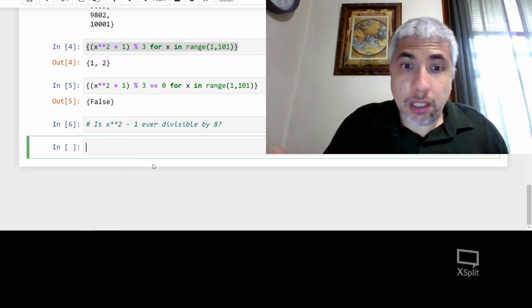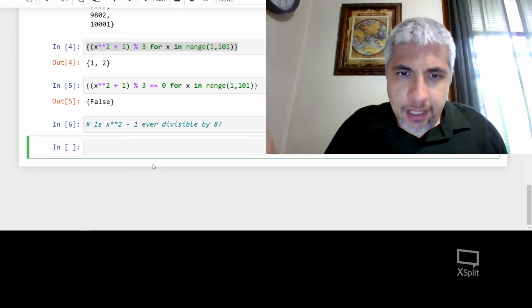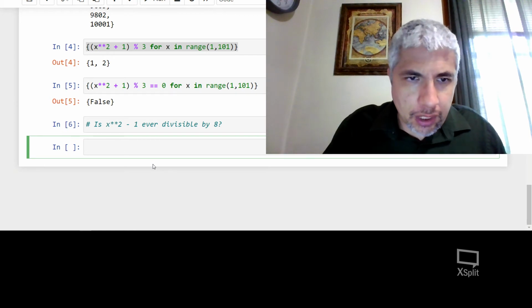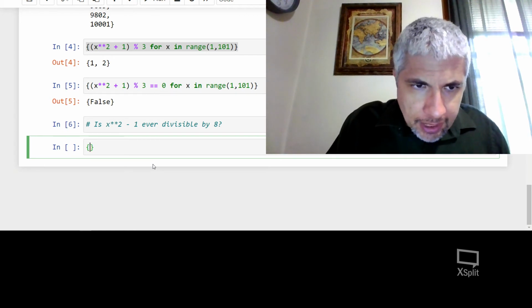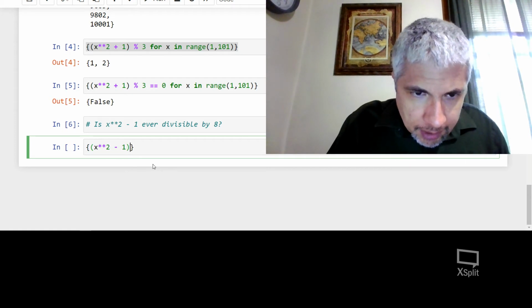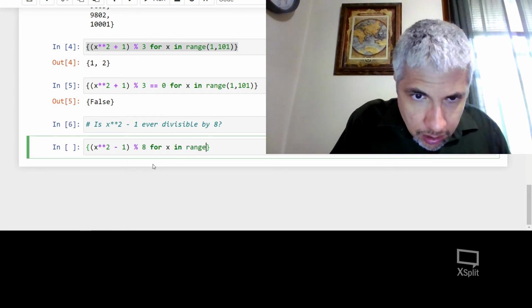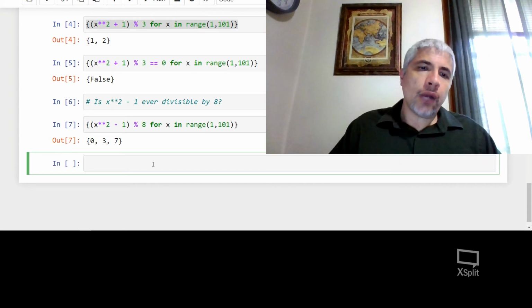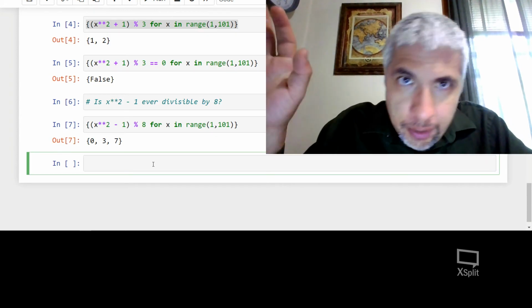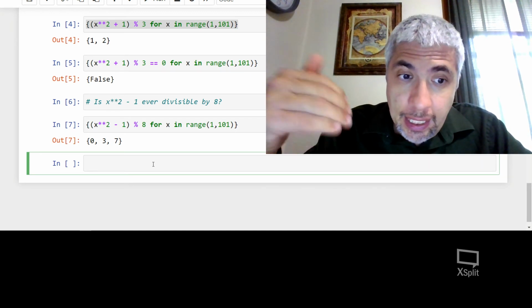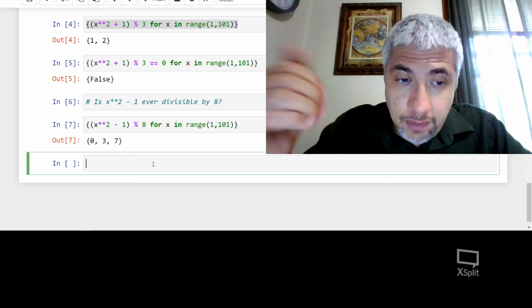So let's see. Once again, I'm not going to try and go to infinity because my program will keep running. But let's check to see if it's true from the numbers 1 through 100. Okay, so I'm going to take the set of x squared minus 1, I'm going to divide by 8 for x in my range of 1 to 101. And what this is doing is it's giving me all the possible different remainders that I can get if I take x squared minus 1 and I divide by 8.